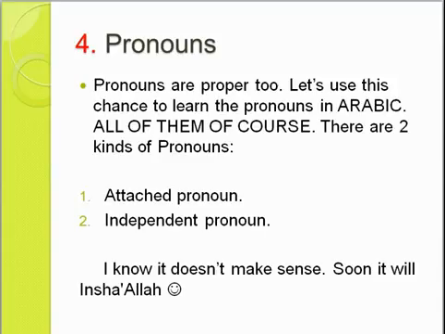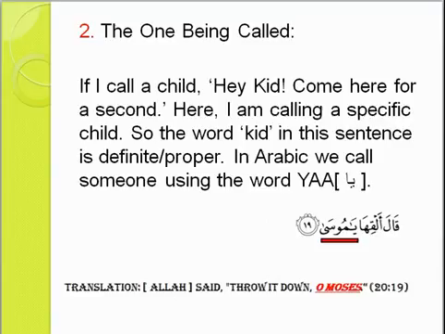And the fourth reason is the pronouns. Pronouns are proper too. And of course, let's use this chance to learn the pronouns in Arabic. All of them, of course. There are two kinds of pronoun, by the way, which is very weird. And you might say, hey, there are three actually. No, I know there are three pronouns. Also in Arabic, it's the same. But even those three can be divided into two. It's really crazy, but relax. It doesn't make sense now, soon it will, inshallah. So let's have a look.